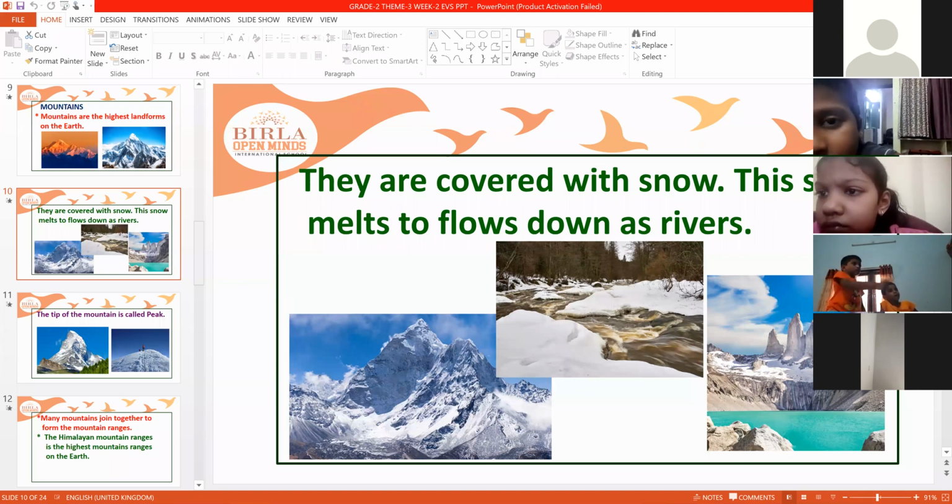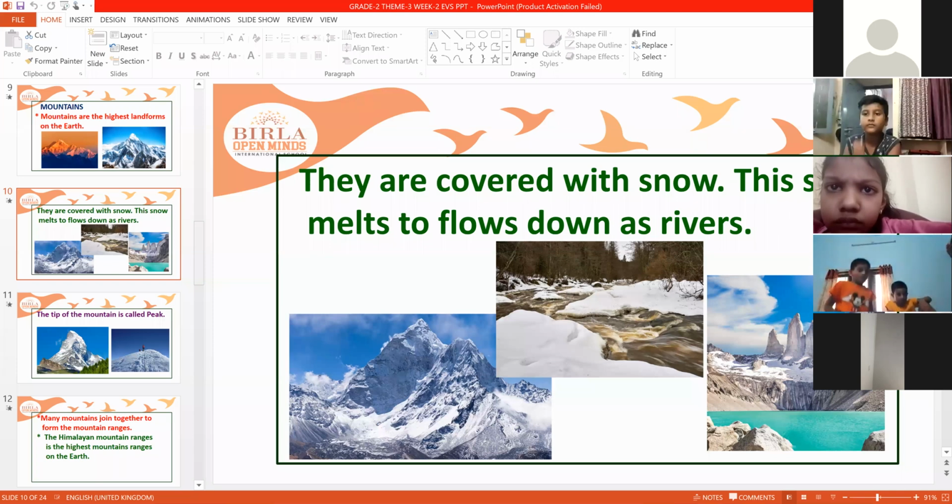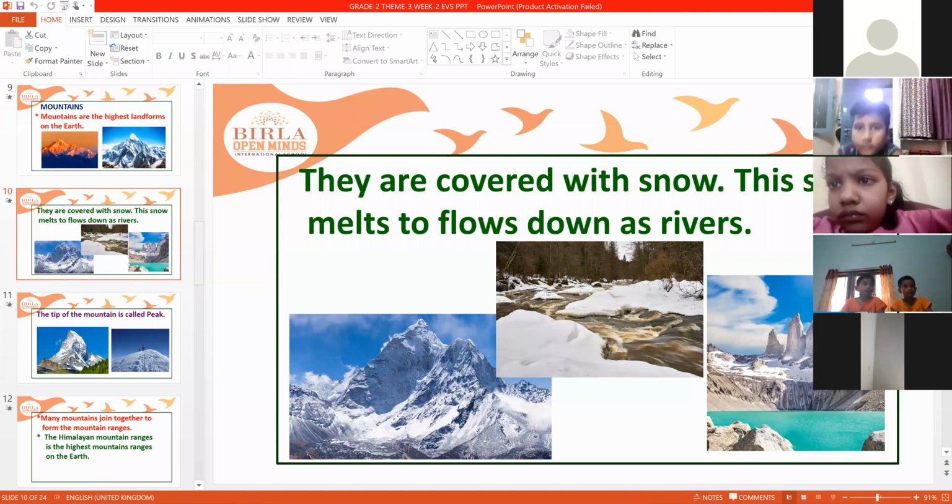Yes. Okay. And Srihasan and Srivas, sit properly. Both of you. Are you listening to the class? Yes, please sit properly. Thank you.